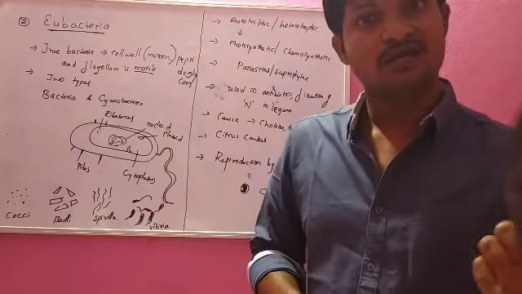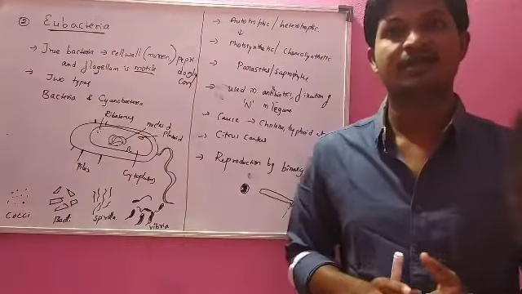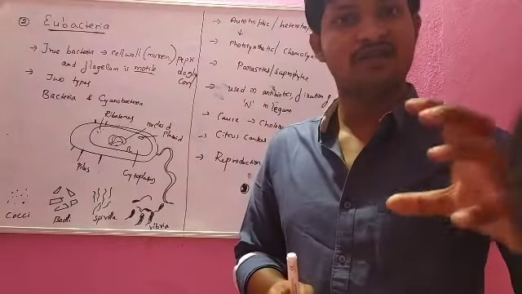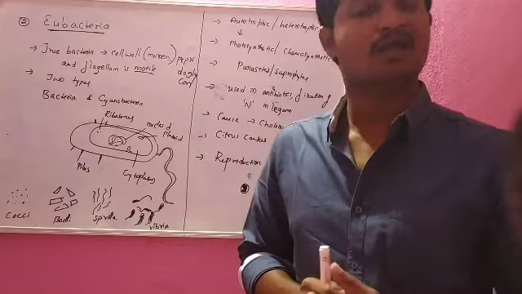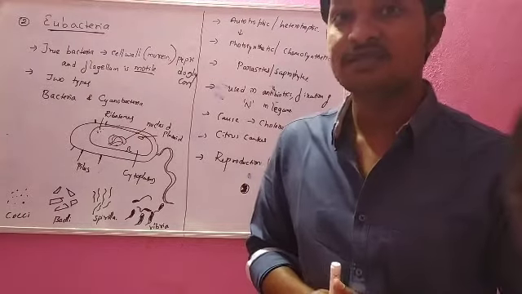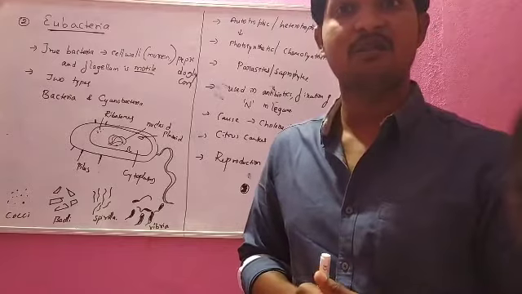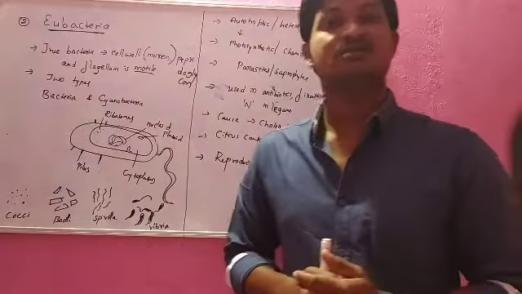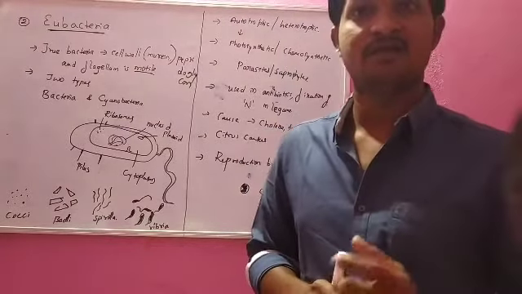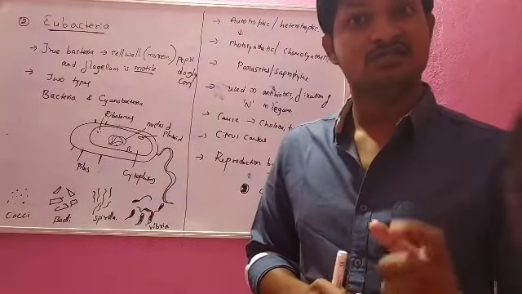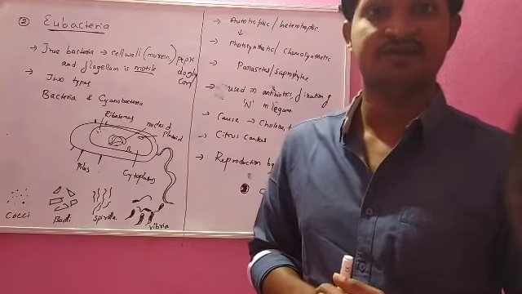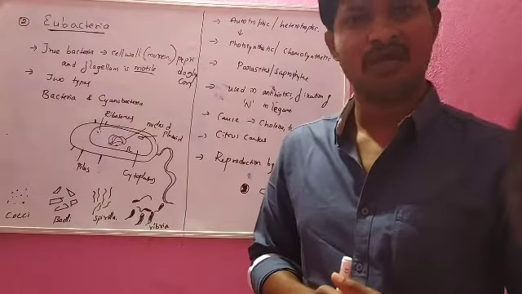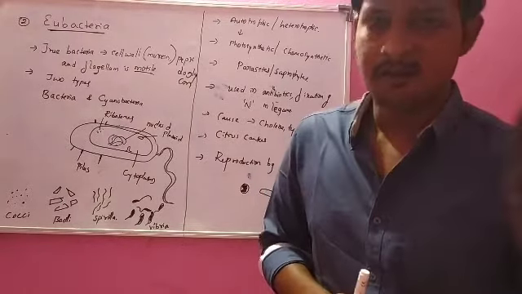In the last class we have studied Archibacteria. Archibacteria is not like bacteria. It is somewhat different from bacterial organisms, which means their cell wall is different. Their cell wall is not made up of murein, a special type of proteinaceous sheet, and their cell organization, their cell structure is also different. So they are the primitive microorganisms under bacteria.